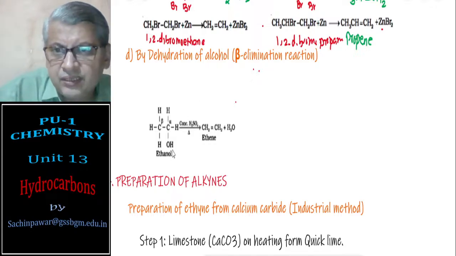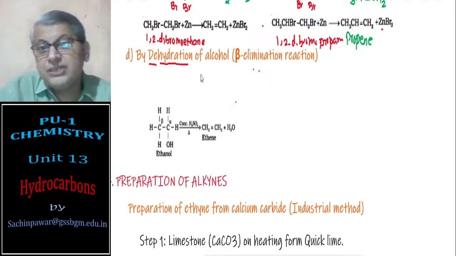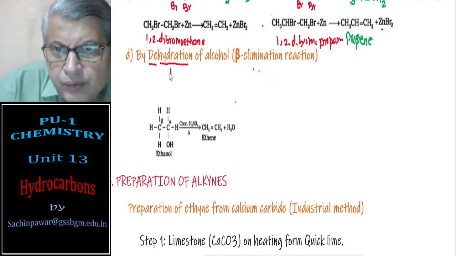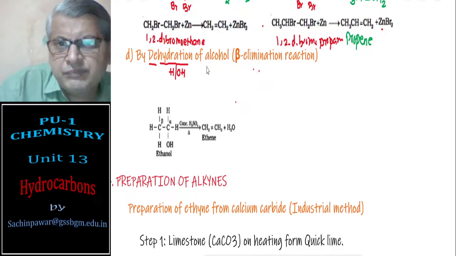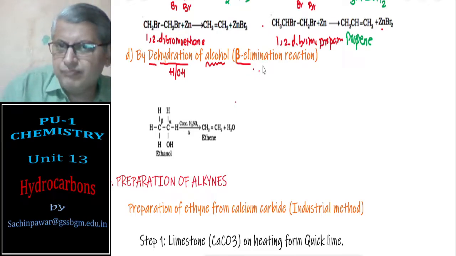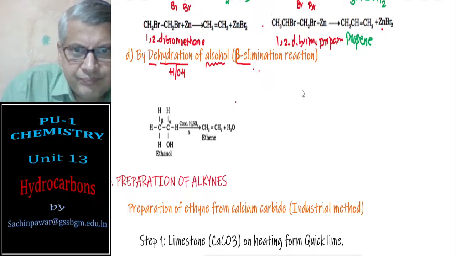Dehydration means, D means removing water molecules, elements of water, means removing H and OH. So if it is removing H and OH, means I have to start with alcohols only, and that is again a beta elimination.